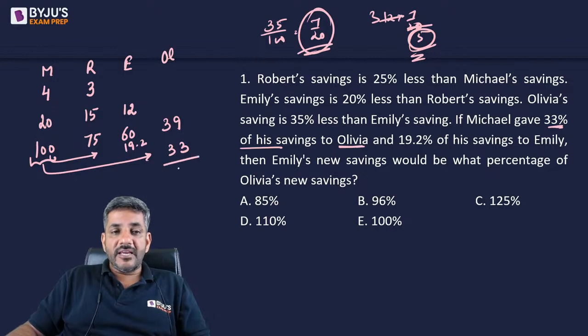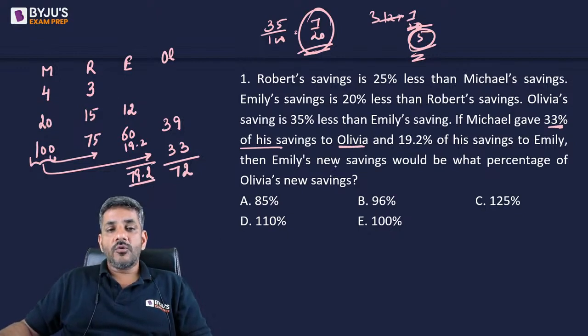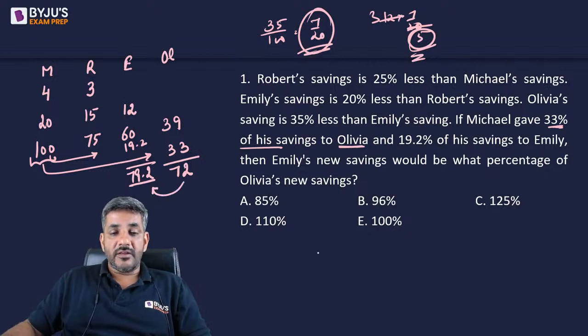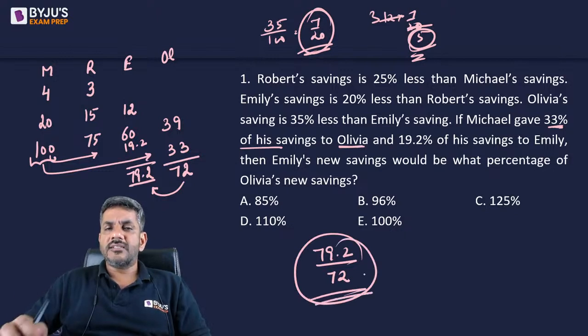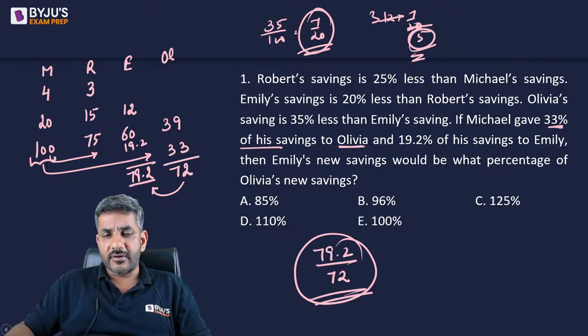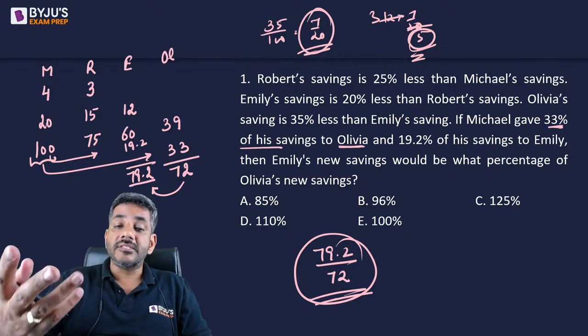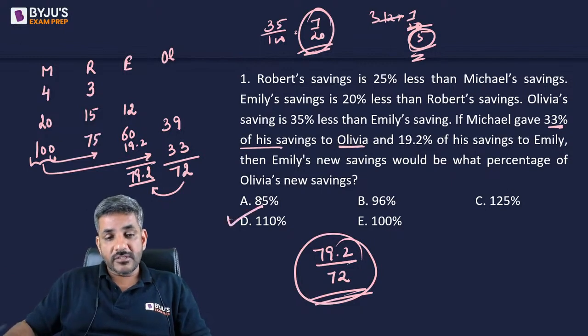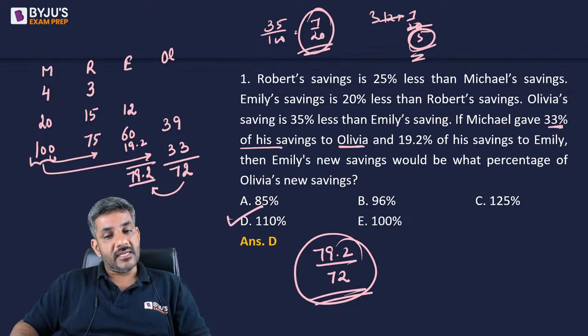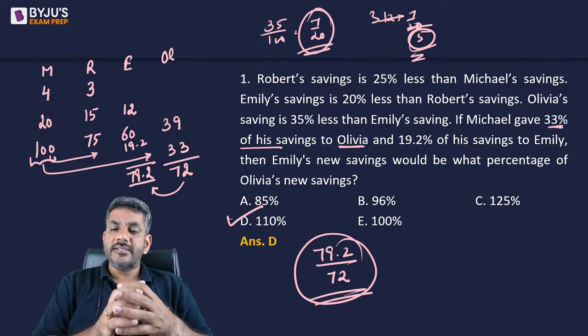So now Olivia's savings are 72. Emily's savings are 79.2. What is the question asking you this time? Question says, what would be Emily's new saving would be what percentage of Olivia's new saving? So 79.2 is what percentage of 72? It clearly shows that 79.2 is 7.2 more than 72. That means 10% more. So 10% more means 110% times of it. So my answer for this question will be option D, that is 110%. That's how we can answer the questions a little faster.